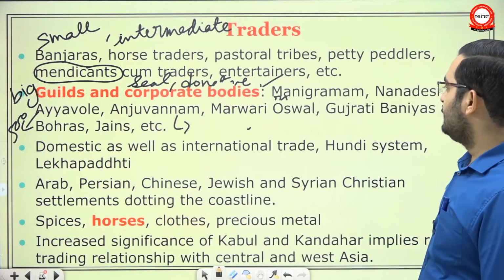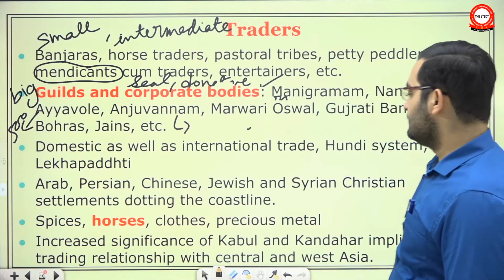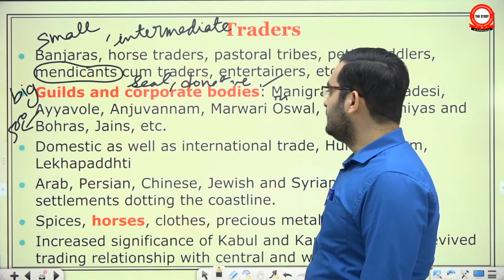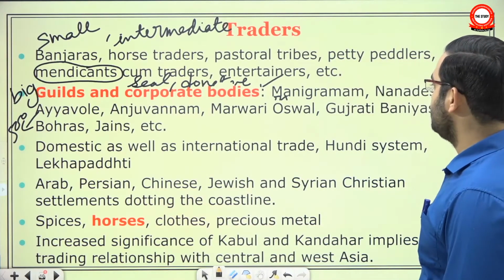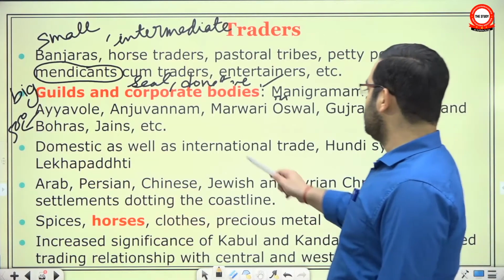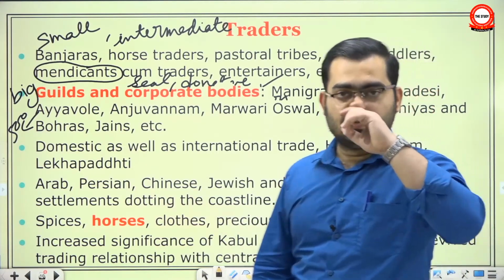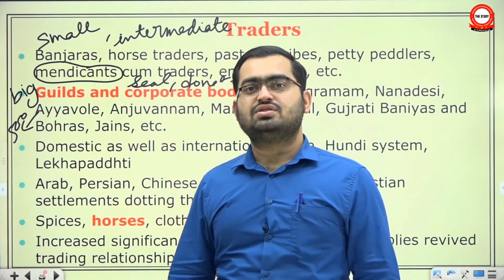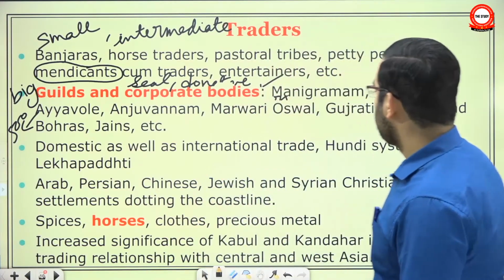These not only took part in domestic but in international trade as well. As I said, this Anjuvanam was most likely a guild of foreign traders. The Nanadesis took part in international trade as well. In fact, some of their inscriptions are found in faraway Southeast Asia also. Even there, they have made some donations to temples and their names are mentioned in the inscriptions there.